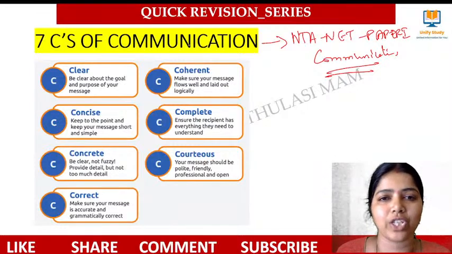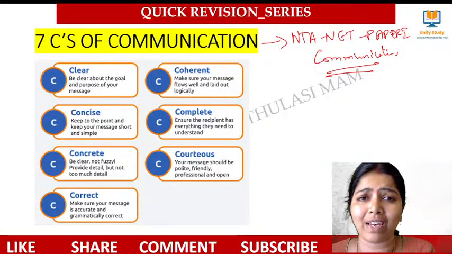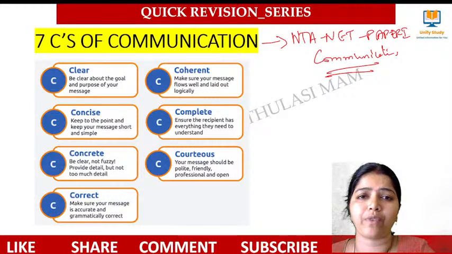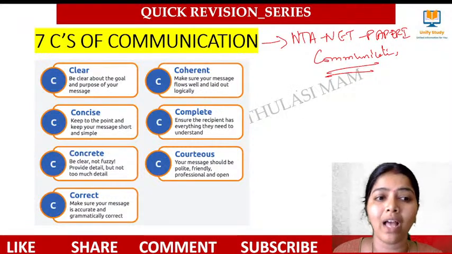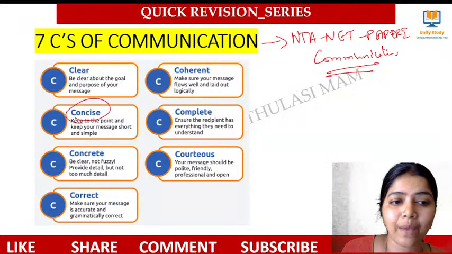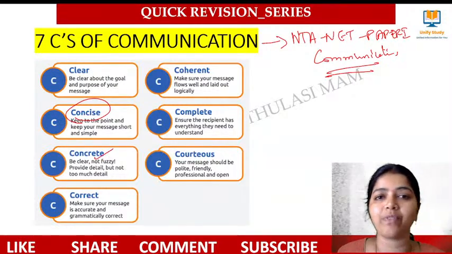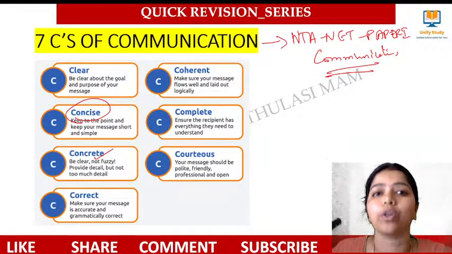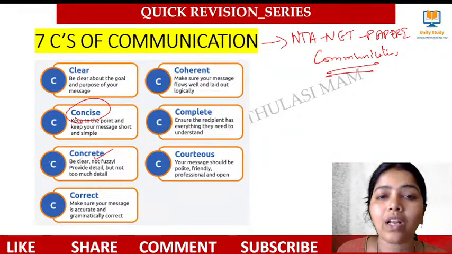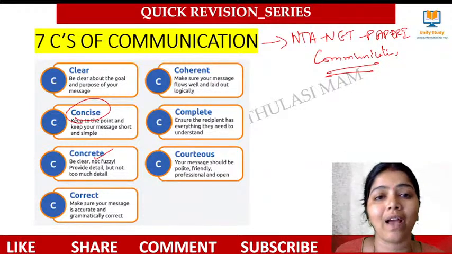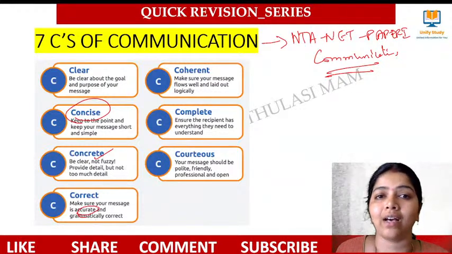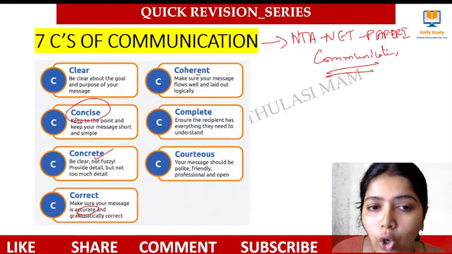7 C's of communication, 4 S's of communication, very clear to the point. What are all the types of communication? What are all the examples? That's all, and that we call concise: keep to the point, very short and simple. Concrete means not giving too much detail, to the point. Correct means I have to give you accurate data regarding communication. Coherent means what?